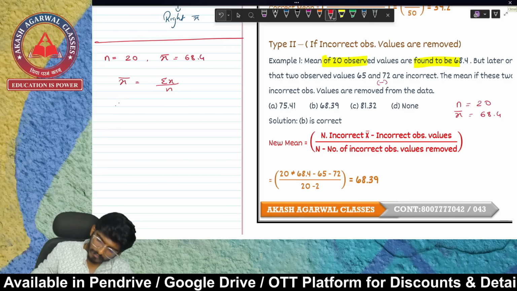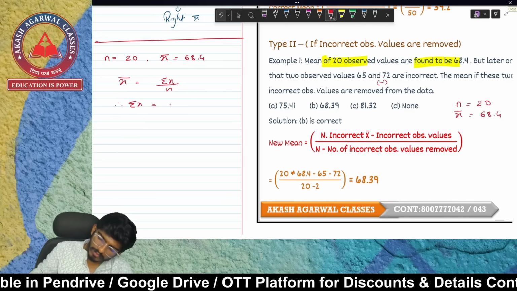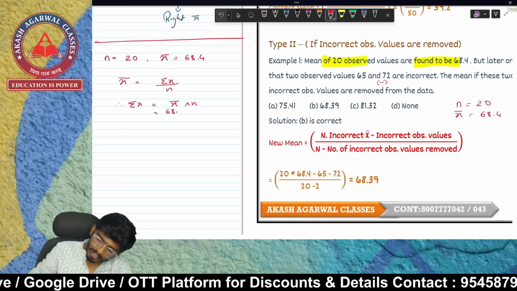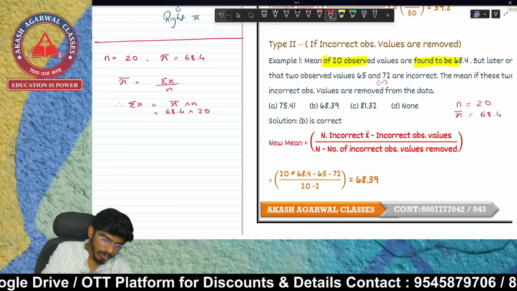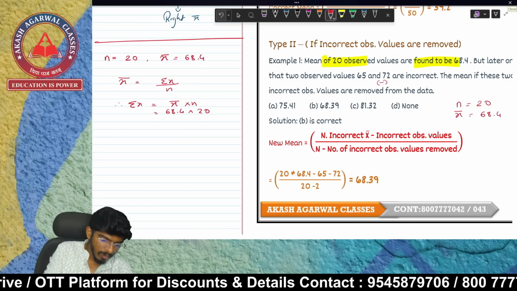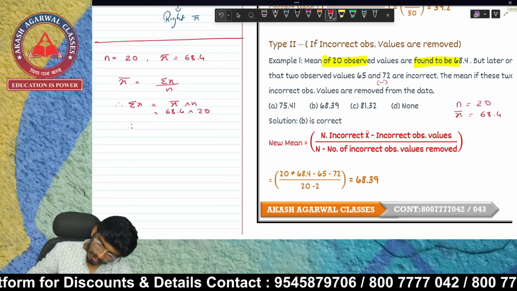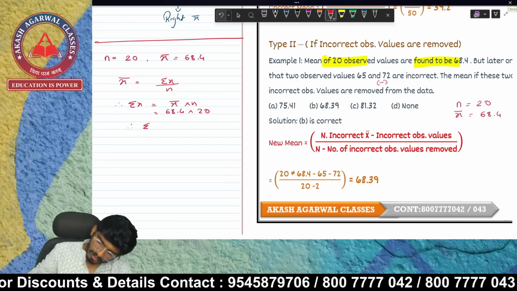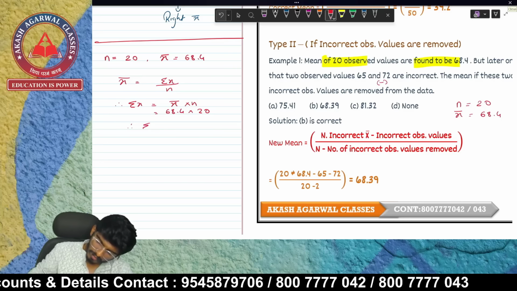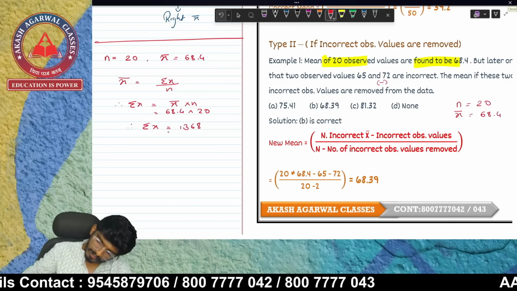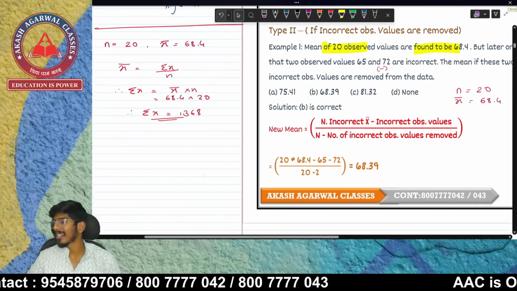Therefore, summation of x is equal to x bar into n. So x bar is 68.4 into n is 20. 68.4 into 20. So summation of x is equal to 1368. It is what? 1368.